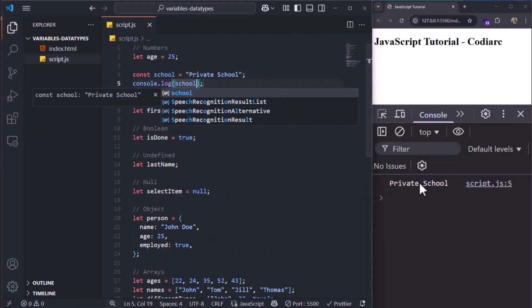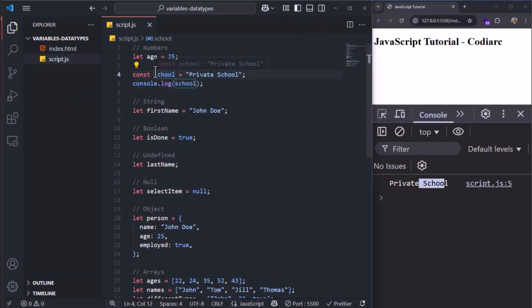You can see that const works exactly like let, but there is definitely a big difference between let and const. As you know, const means constant, so inside const we're going to have a constant variable. It's not going to be different. But we're going to talk about it later in depth.